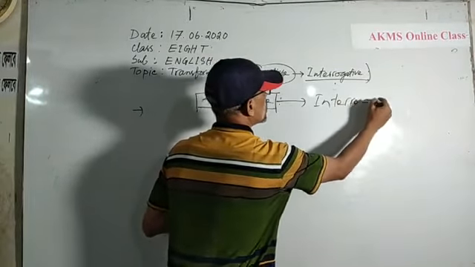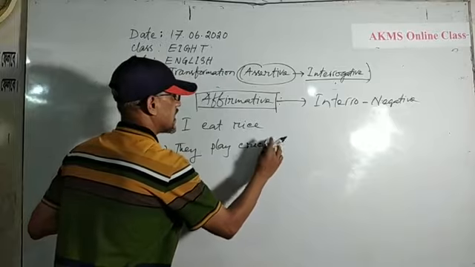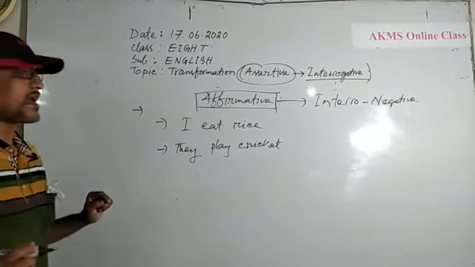I eat rice. It is an assertive sentence and it is in the affirmative mode. They play cricket.